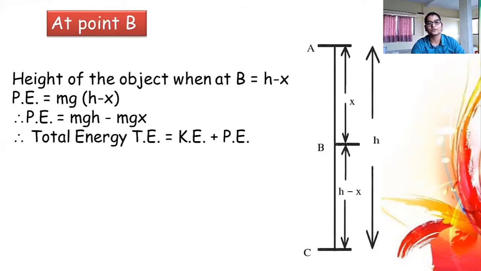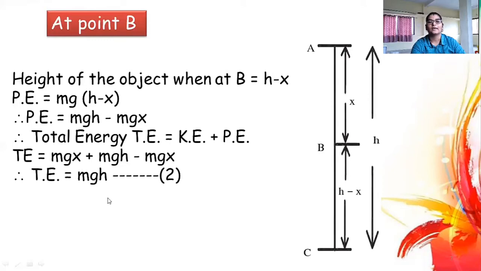Total energy is equal to kinetic energy plus potential energy. Kinetic energy is mgx plus potential energy is mgh minus mgx. So the plus mgx and minus mgx cancel each other, and therefore total energy is mgh. From the formula, you can see that the first equation and second equation are the same. Total energy is equal to mgh. That is, we can say that the total energy at point A is equal to the total energy at point B.